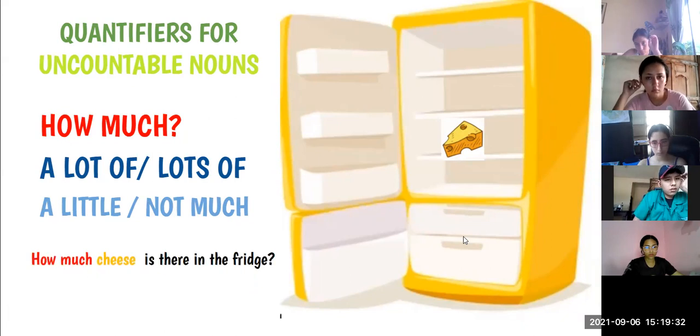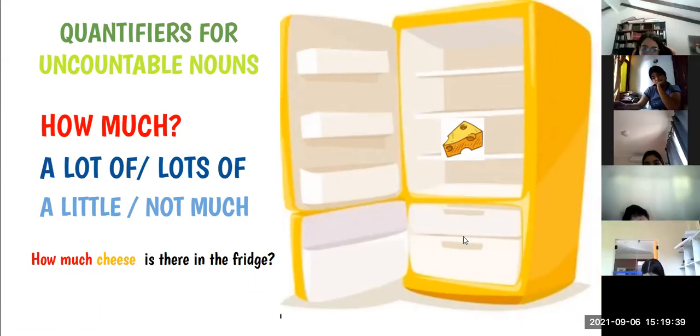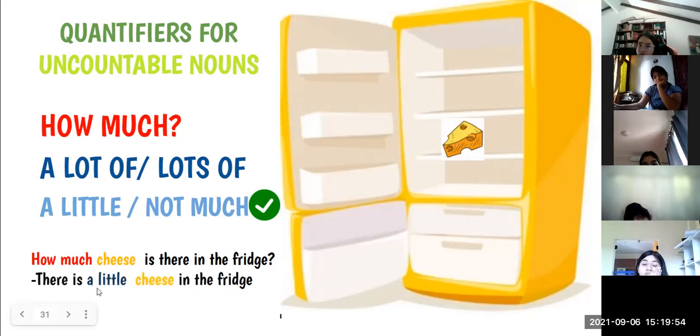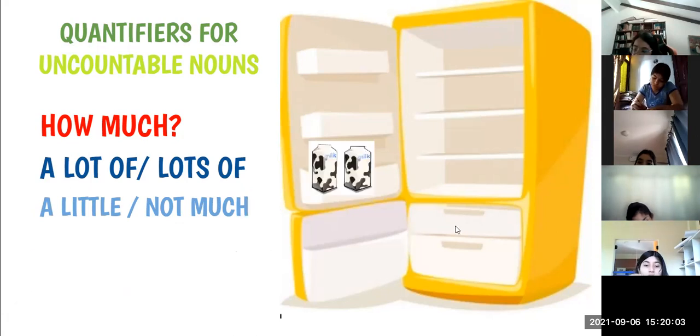And what is the answer for this question, Maria Victoria? There is not much of cheese in the fridge. Okay. Yes, we can say a little or we can say not much, right? Any of them. We can say there is a little cheese in the fridge, or we can say there is not much cheese in the fridge, right? Very good. Let's go with the next example.